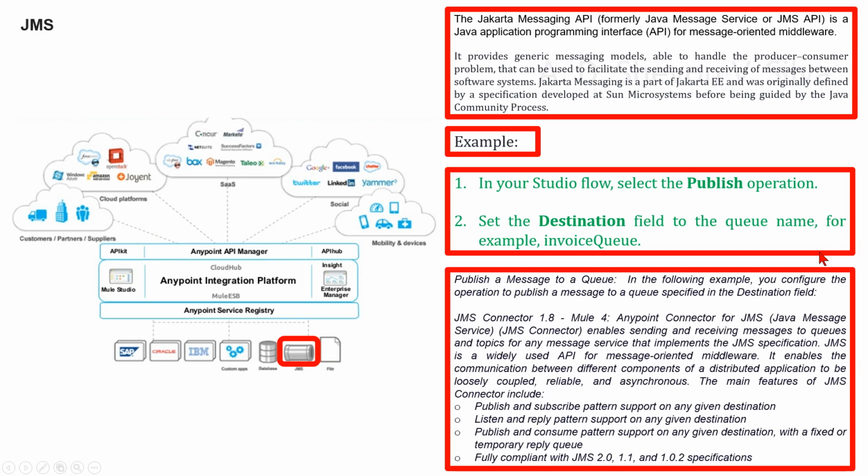JMS is a widely used API for message-oriented middleware. It enables the communication between different components of a distributed application to be loosely coupled, reliable, and asynchronous. The main features of JMS connector include the publish and subscribe pattern support on any given destination, listen and reply pattern support on any given destination, publish and consume pattern support on any given destination with a fixed or temporary reply queue, fully compliant with JMS 2.0, 1.1 and 1.0.2 specification.